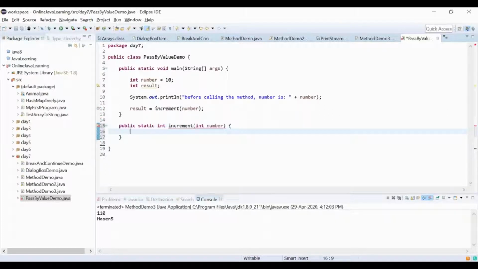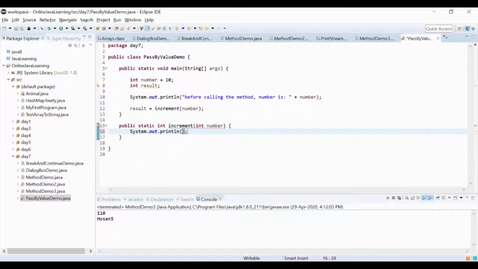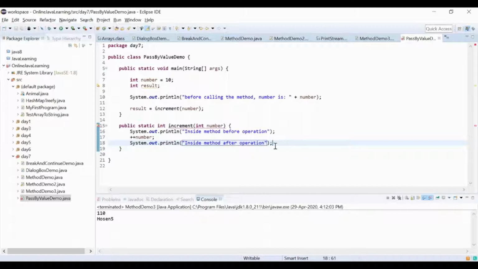Then I will again write inside method before operation, and I will do increment here, and then I write inside method after operation. Okay, and still it is complaining.